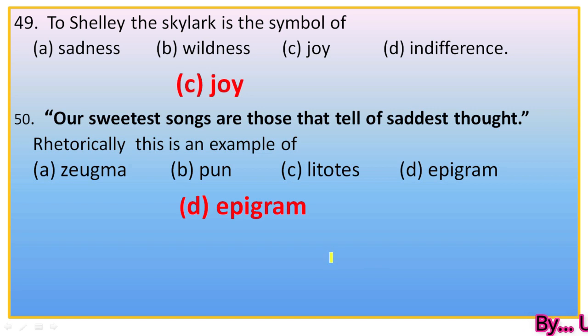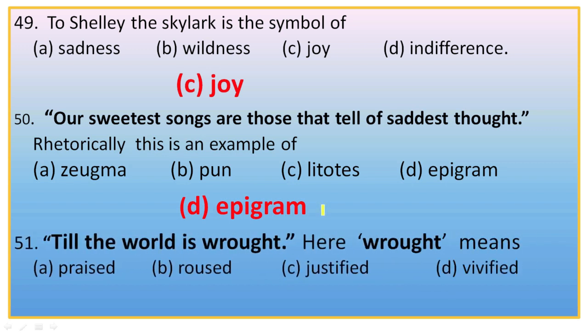For example, the child is the father of man, failures are the pillars of success, cowards die many times before their death, etc. And herein also we find an inner significance, and the line suggests that human life is full of sorrows and sufferings. That's why they prefer tragedy or the song dealing with sad aspects. That is why our sweetest songs are those that tell of saddest thought or sad elements. So this is an example of epigram rhetorically.